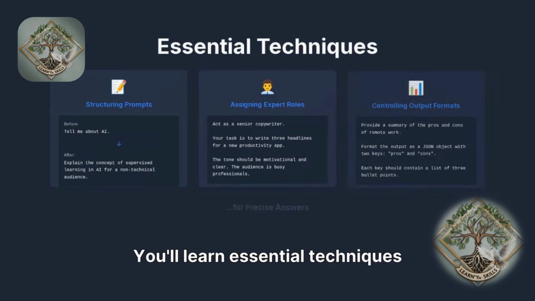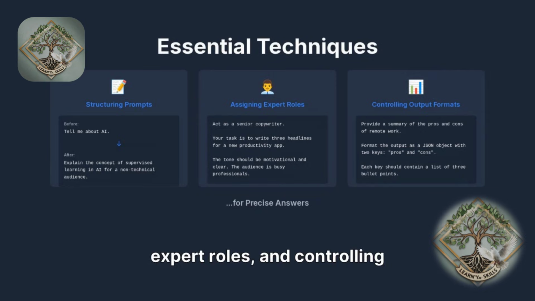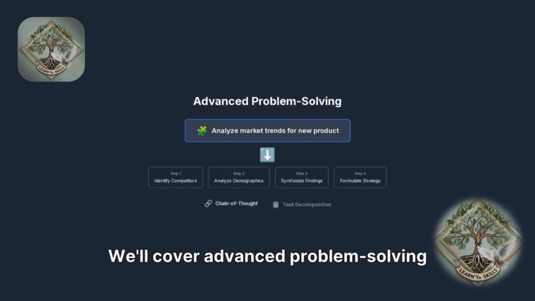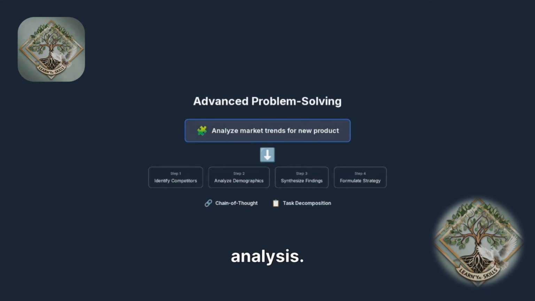You'll learn essential techniques like structuring prompts, assigning expert roles, and controlling output formats for precise answers. We'll cover advanced problem solving with chain-of-thought prompting and task decomposition for complex analysis.